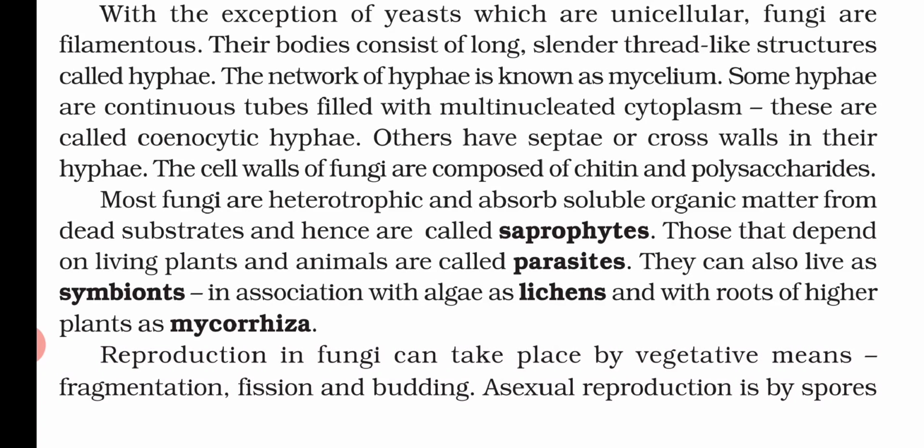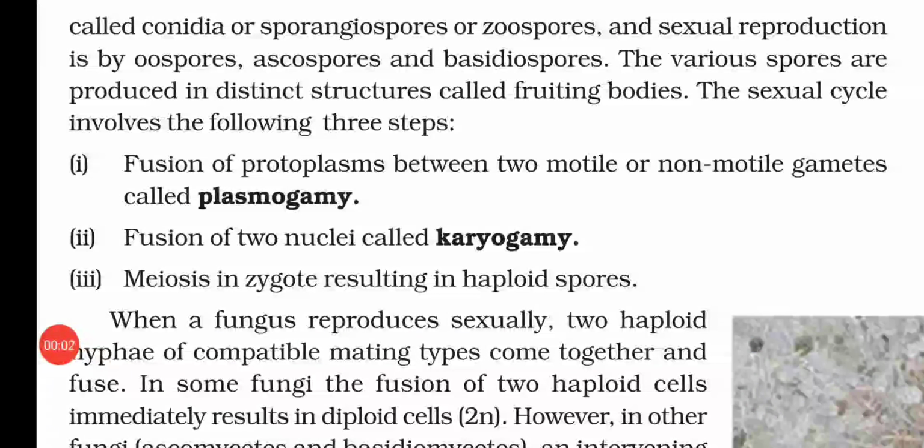Now reproduction in fungi can take place by vegetative means: fragmentation, fission and budding. Asexual reproduction is by spore formation, and the spores are called conidia, sporangiospores or zoospores. Sexual reproduction is by oospores, ascospores and basidiospores. The various spores are produced in a distinct structure called the fruiting body. That means the structure that produces the different types of spores is known as the fruiting body. The sexual cycle involves the following three steps. That means the sexual cycle has three basic steps.